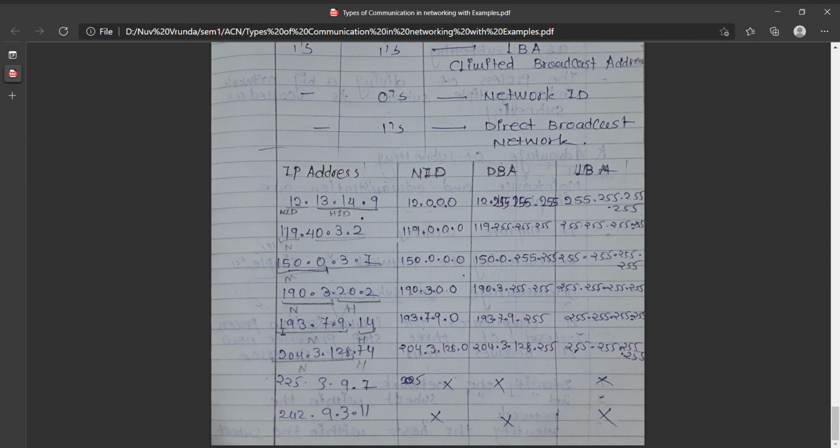Again, 193.7.9.14. This belongs to class C. The first two examples were from class A, the next two were from class B, and now this is from class C. Here 193.7.9 is the network ID and 0 is the host ID. So in the network ID, the host ID bits remain 0. This is a very important thing. Now in the DBA we have to put 1s in the host ID, so it is 193.7.9.255.